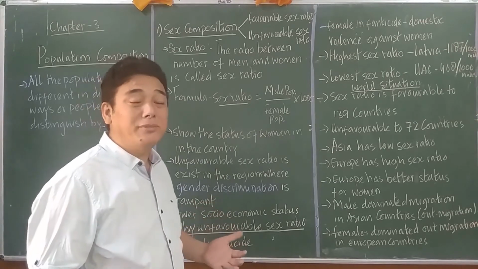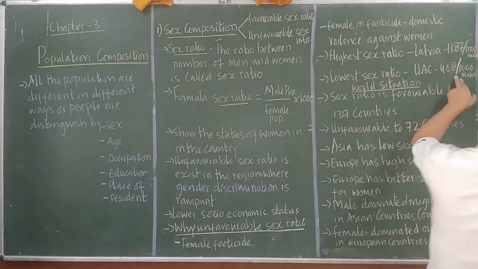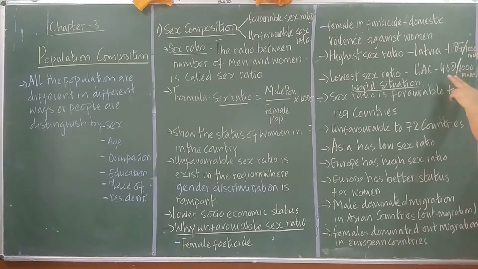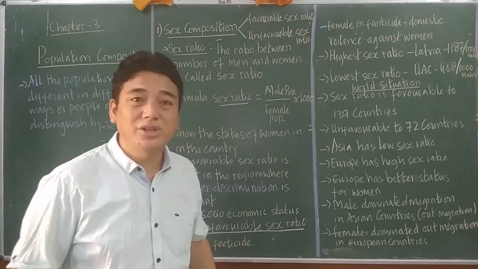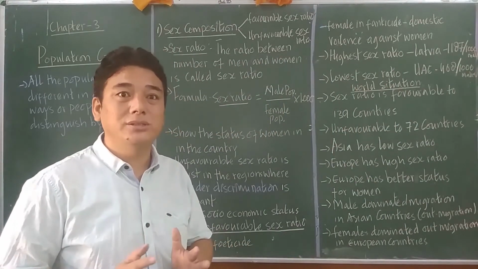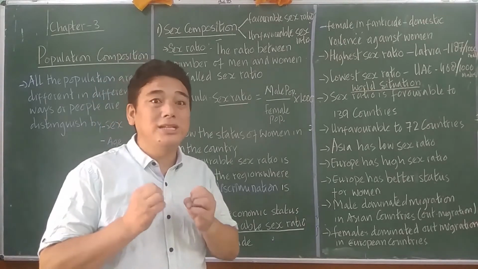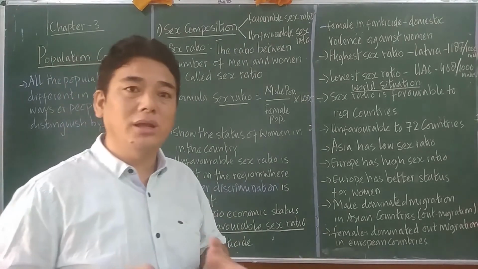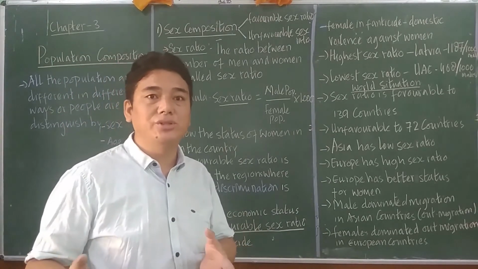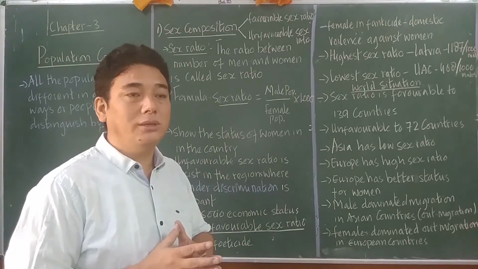And what is the unfavorable sex ratio? For example, for 1,000 males there are just 468 females. And what about the conditions of women? You can imagine. Is that clear? How would that society be? How are the women in that country or place or region? You could imagine all those kinds of situations.